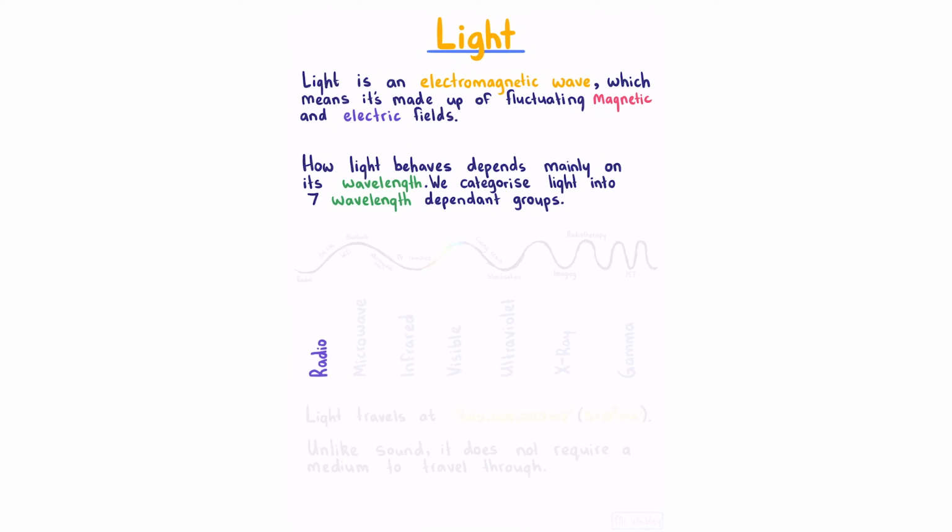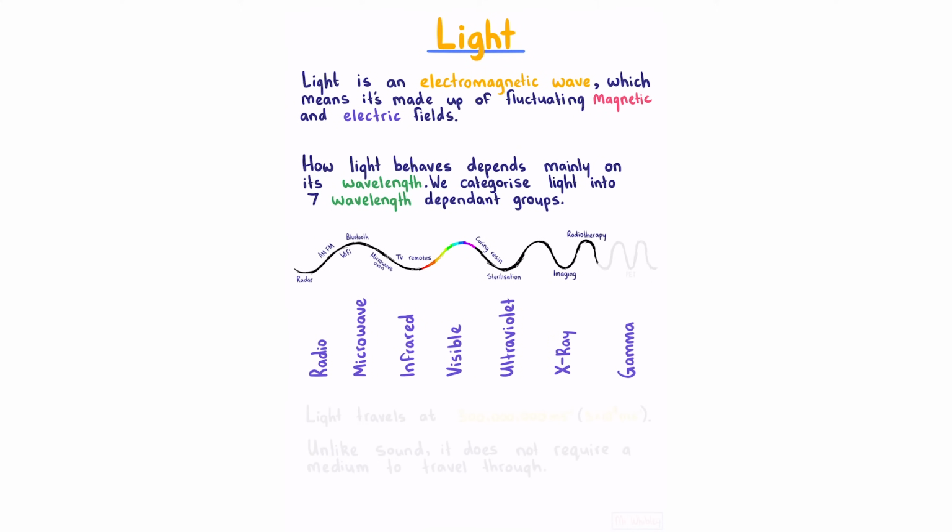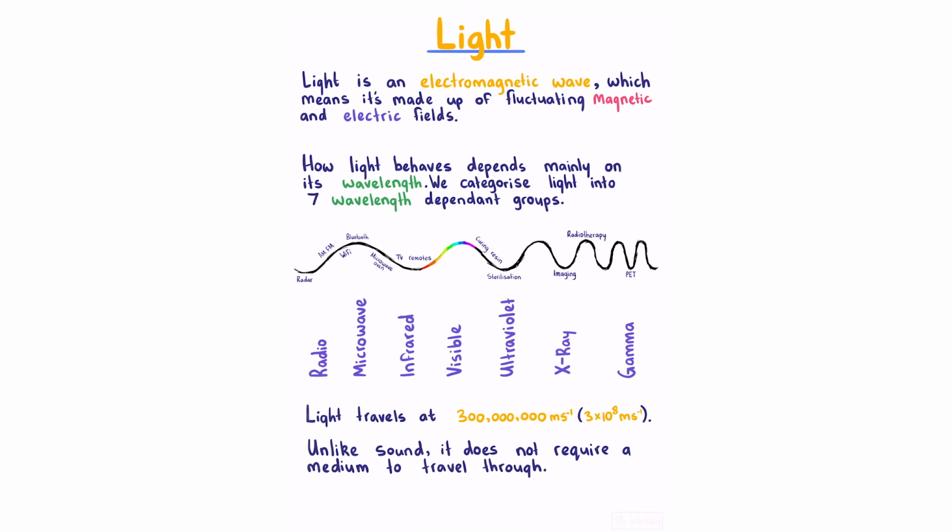Radio waves such as radar and AM and FM, microwaves used in Wi-Fi, Bluetooth and microwave ovens, infrared used by your TV remote to send signals, visible light, ultraviolet used in sterilization and curing resin, X-rays which are used in imaging and radiotherapy, and gamma rays which are used in PET scanning or positron emission tomography. Light travels at 300 million meters per second, or 3 times 10 to the 8. Unlike sound, it does not require a medium to travel through.